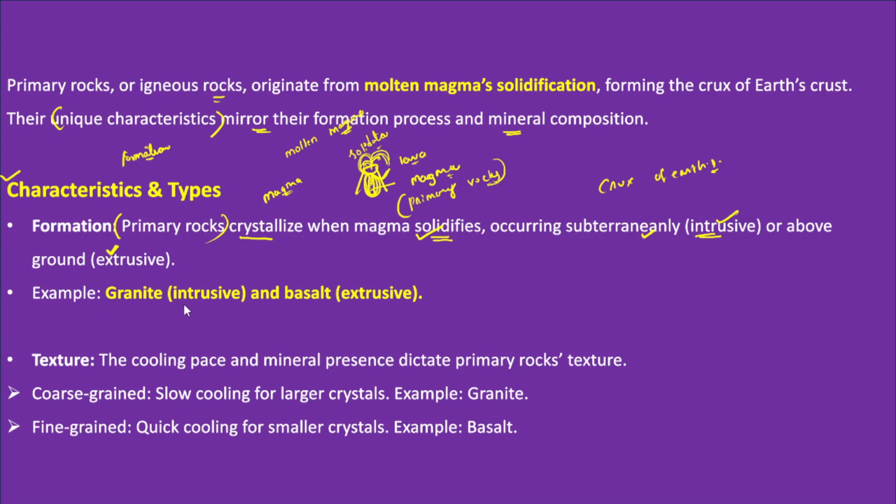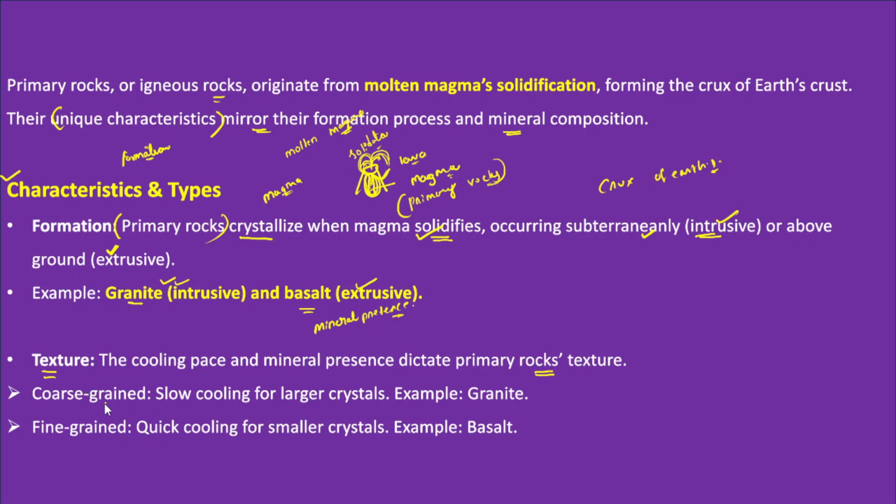Now the examples of these rocks include granite and basalt. Granite is an intrusive form of rock and basalt is an extrusive form of a primary rock. When we talk about the texture of these rocks, the cooling pace and mineral presence dictate the primary rock's texture. So the time taken for the cooling of these rocks and the mineral presence also dictate the primary rocks.